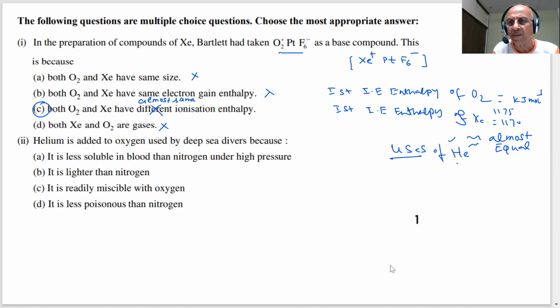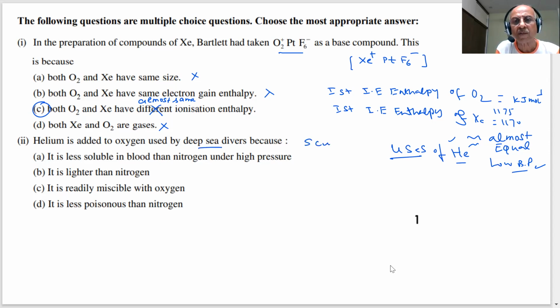But helium is very important because it has the lowest boiling point. Therefore, it finds great use in experiments carried out at very low temperatures. Here, helium is added to oxygen for deep sea divers, scuba diving.